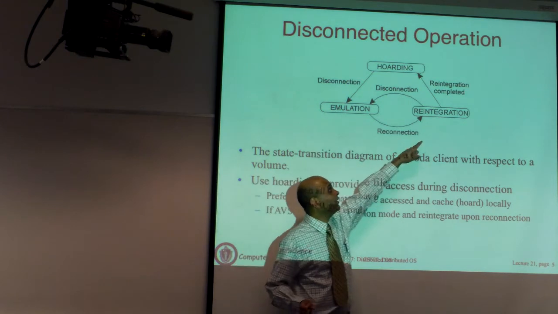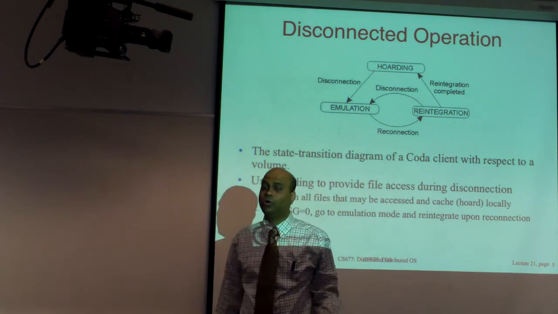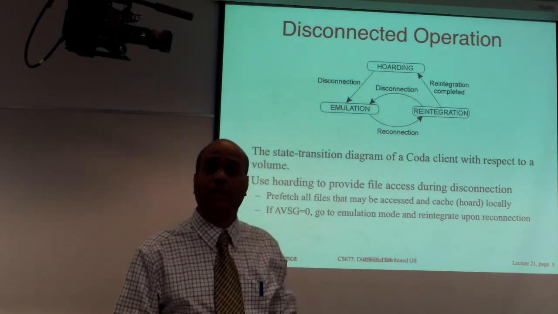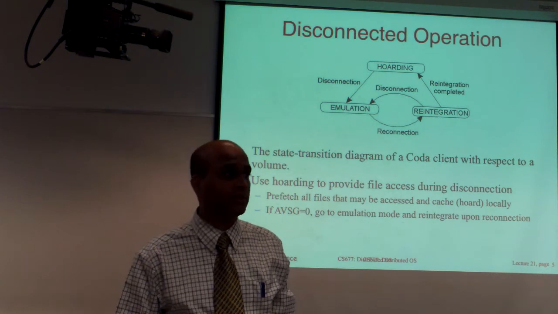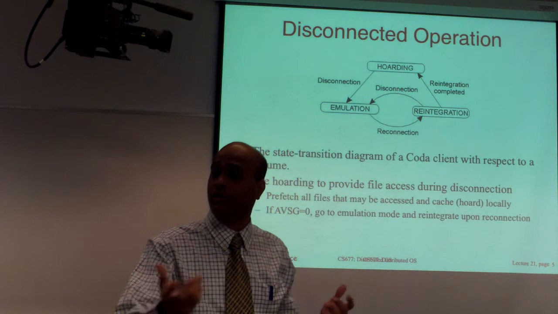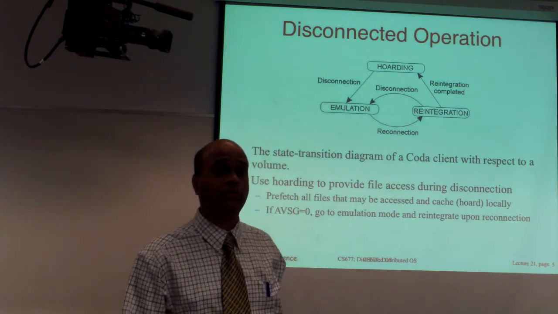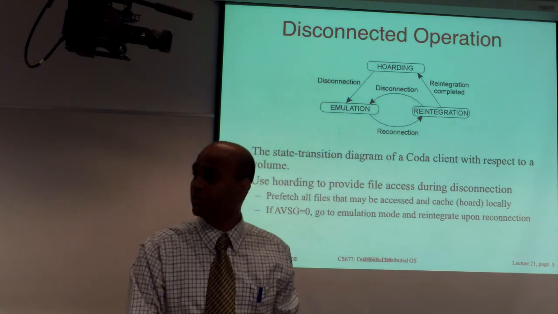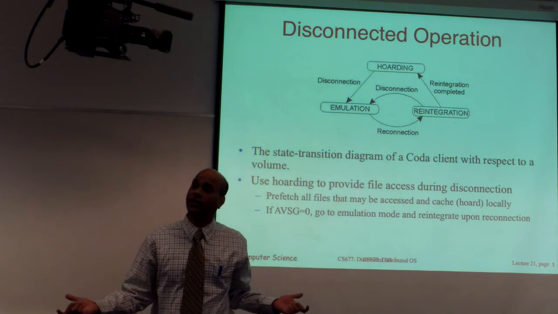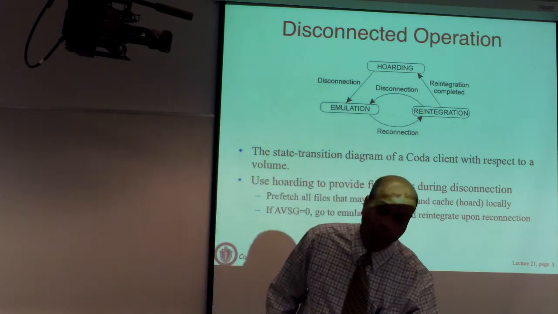Upon reconnection, you go into what is called a reintegration mode. In the reintegration mode, for every file that you have cached, you compare it with the server. You say, has the client modified it since the previous disconnection, or did the server see any updates from other clients? And then you can do pairwise exchange. This is like epidemic protocols, if you remember. You send your writes over to the server, and the server sends any more modifications it has seen to the client. If the file was modified at both ends, that's a write-write conflict. That's the same version number problem that you will see.